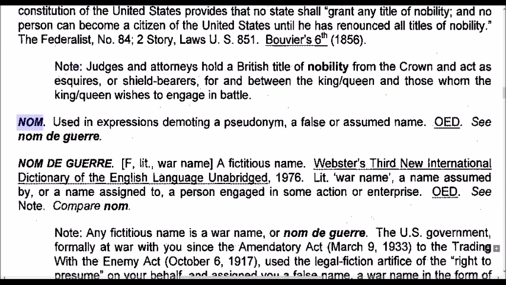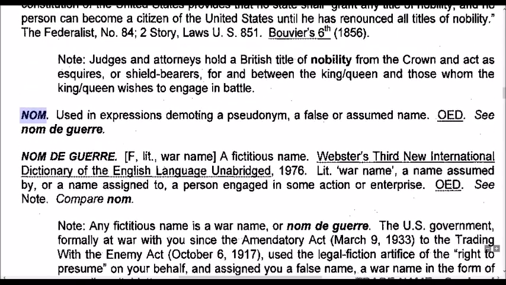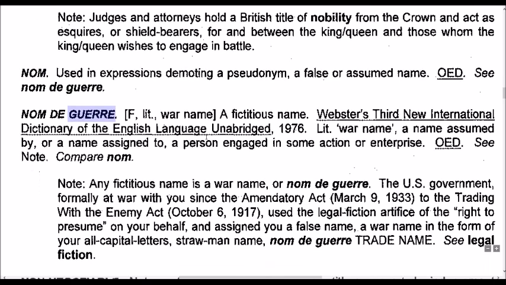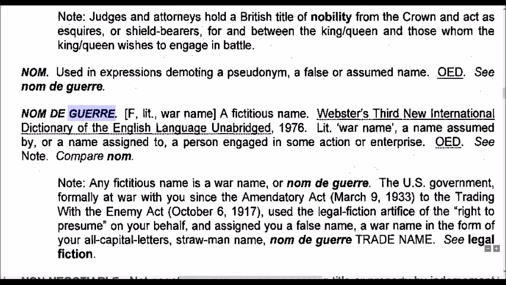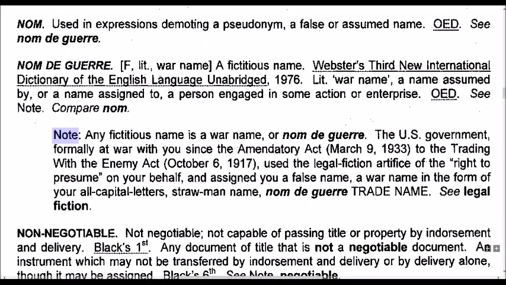Nom de guerre. Nom. Used as an expression denoting a pseudonym, a false or assumed name. Oxford English Dictionary, nom de guerre. Nom de guerre. French. War name, a fictitious name. Literally, war name, a name assumed by or a name assigned to a person engaged in some action or enterprise. Note, any fictitious name is a war name or nom de guerre.